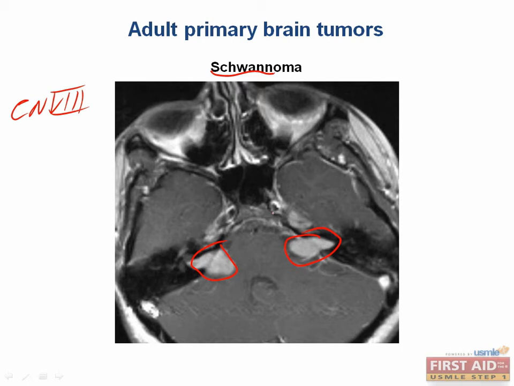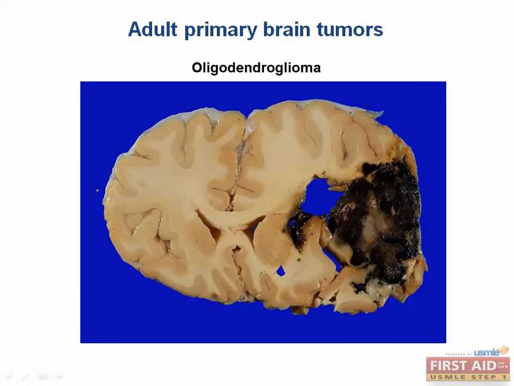Now we went over this. You should remember that bilateral schwannomas are a great clue pointing towards neurofibromatosis 2. Oligodendrogliomas are very rare. These are indolent tumors that prefer the frontal as well as temporal lobes. So what do you think this patient will present with?